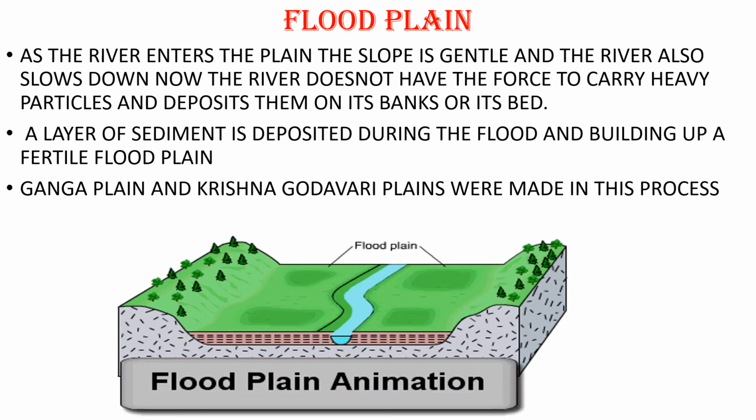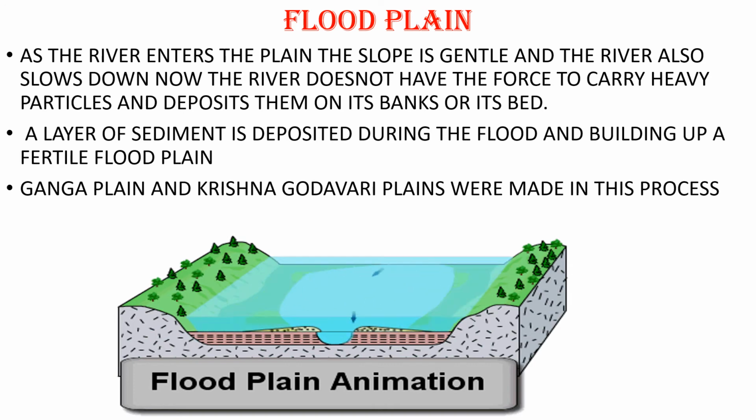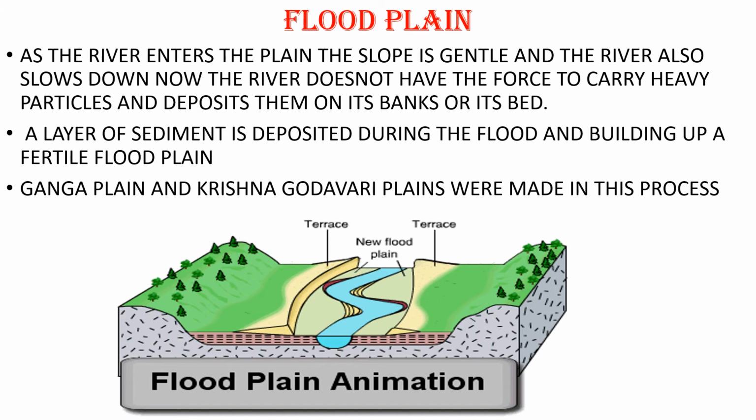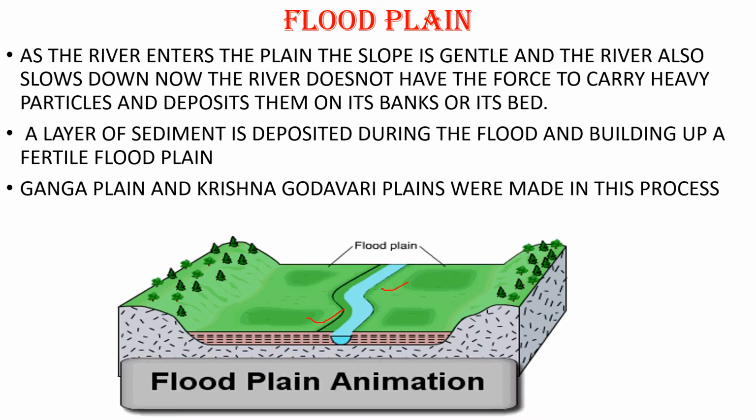Here at the end you can see, wait. Water is coming slowly, and then slowly all the sediment is deposited during the flood, and here you have the new flood plain. This one is the new flood plain area. Okay, do you get it? So this is how flood plains are formed.